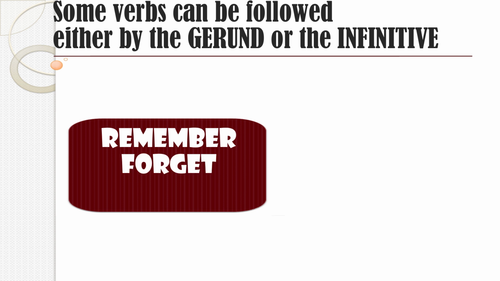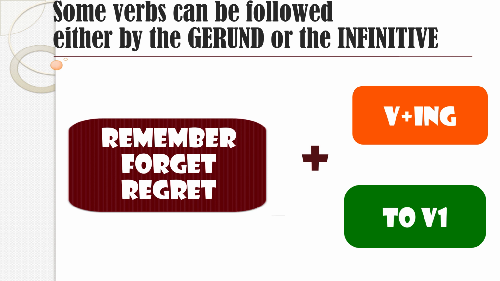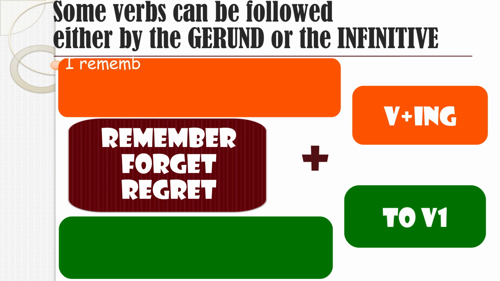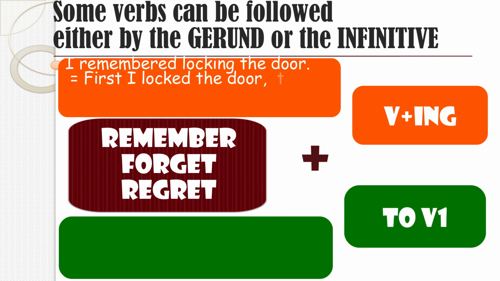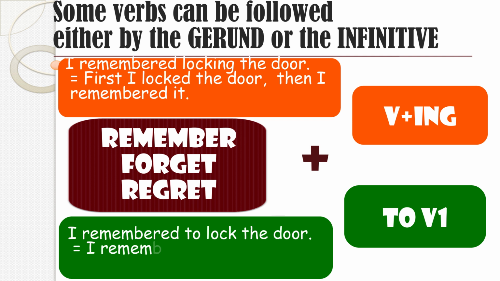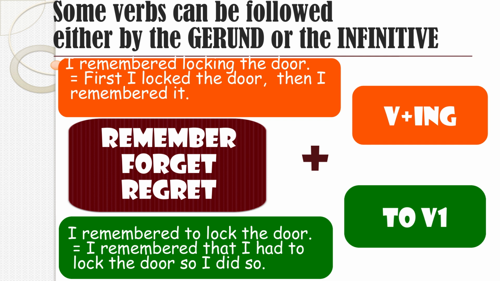Remember, forget, and regret. Now let's take just remember. And the same meaning goes for the other two verbs. If I say I remembered locking the door, it means that I first locked the door, then I remembered doing that action. But if I say I remembered to lock the door, it means that I remembered that I had to lock the door, and so I did. So I remember is number one, and then to lock the door is number two. Just like I explained before, to lock is something that will happen in the future after remember.